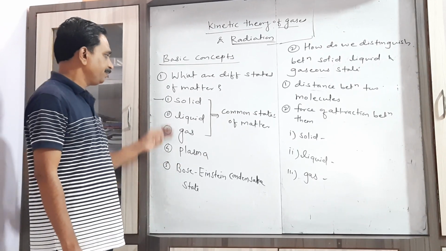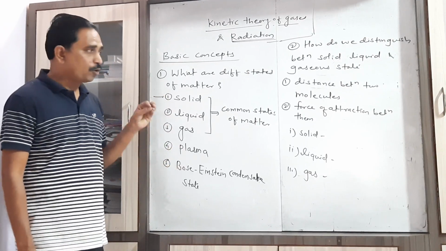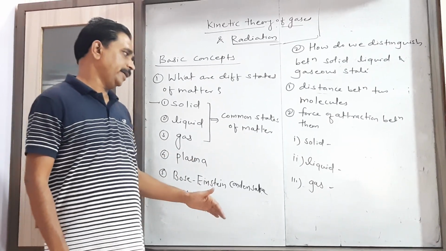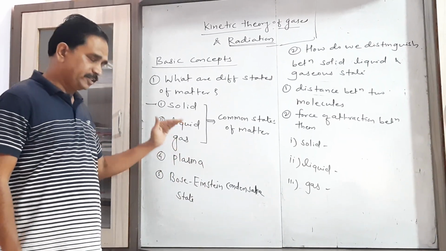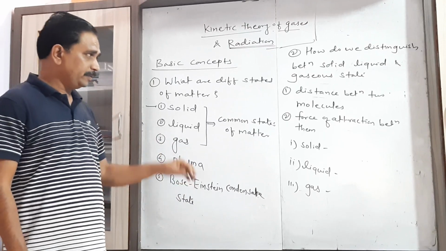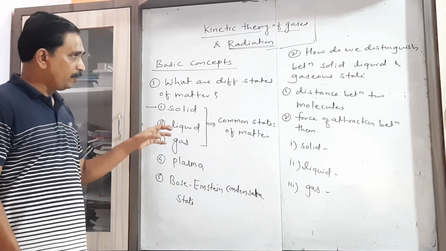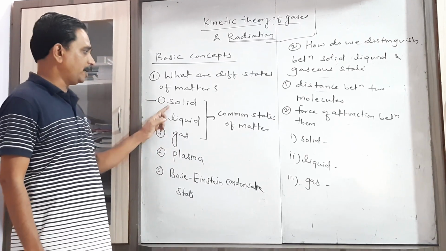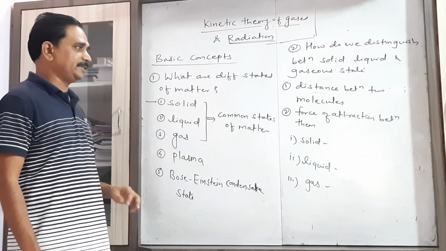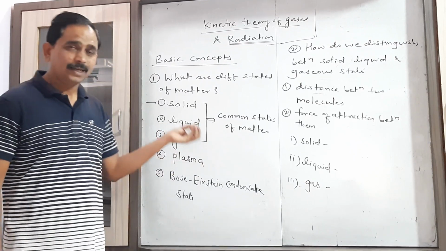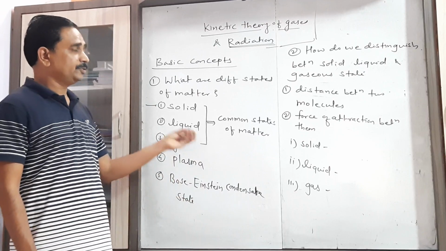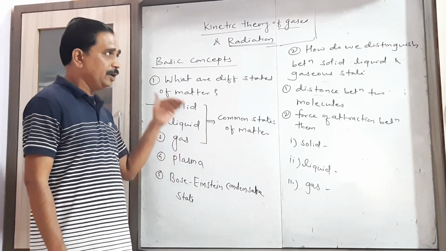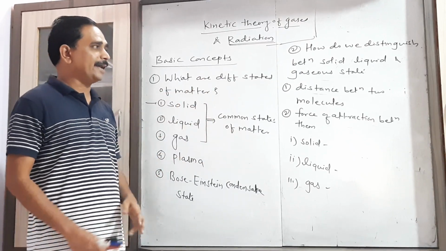Out of these five, these three states are common states of matter. Why? Because after considering these states of matter, now the second question that is asked, how we can distinguish between these three states of matter: solid state, liquid state and gaseous state, because these are the observable states at ordinary temperature. So for the second question now I have to give the answer. How do we distinguish between solid, liquid and gaseous state?